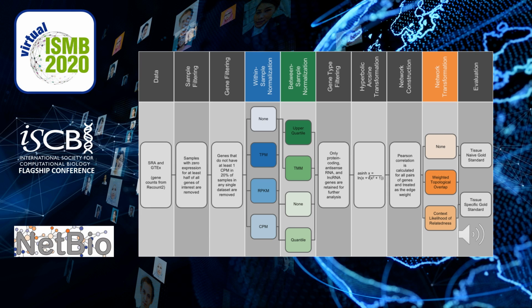I started with a set of manually selected gene ontology biological process terms that were deemed specific enough to have confidence that any pair of genes co-annotated to that term could be considered functionally related and a positive edge in the gold standard.